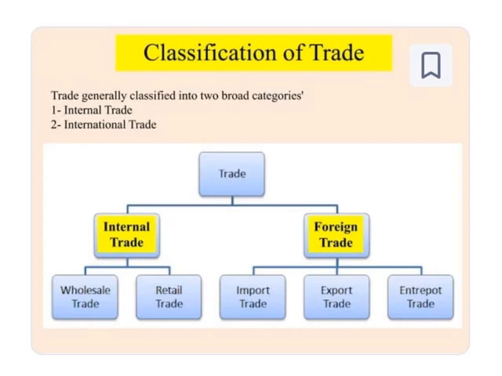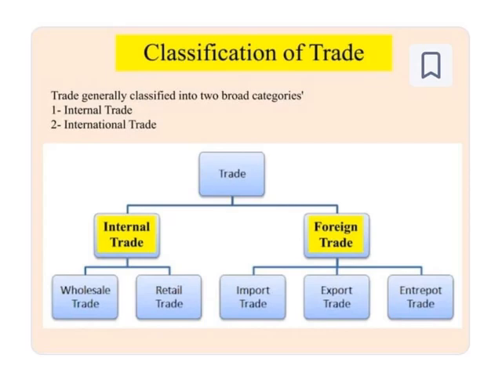The next topic in trade is classification of trade. So what are the different types of trade, or the classification of trade? Trade, we have understood, is basically the transfer of goods and services, right? So there is internal trade and foreign trade. What are the two types of trade? Internal trade and foreign trade. Internal means something inside the country, and foreign means something which deals with outside the country, right?